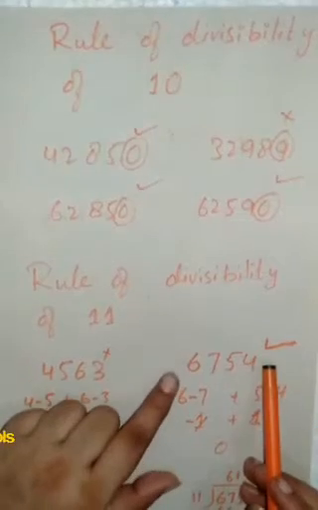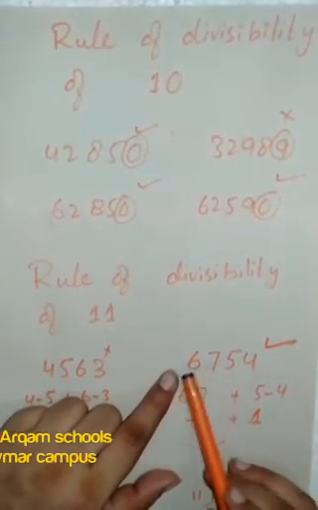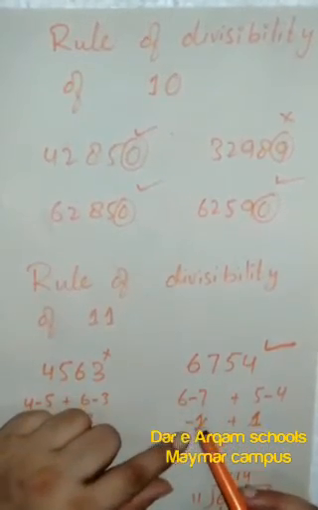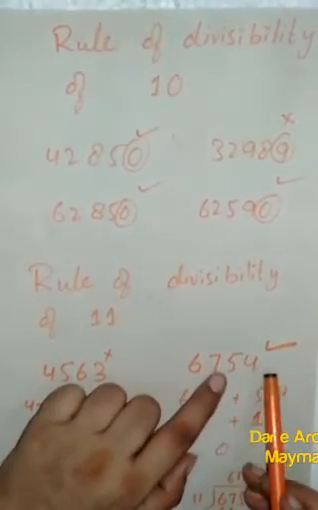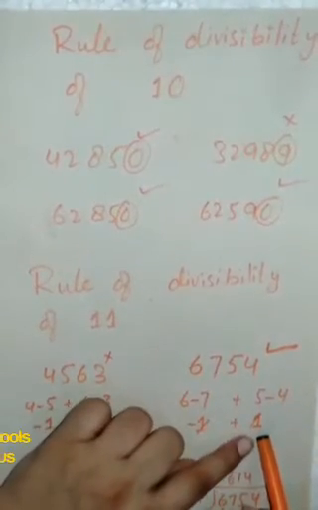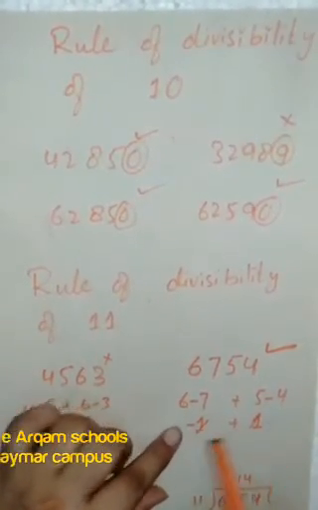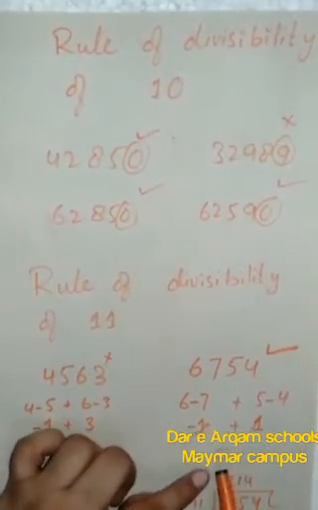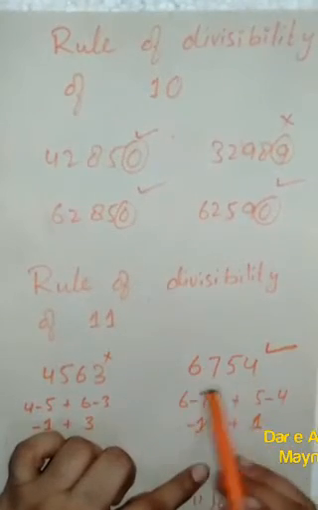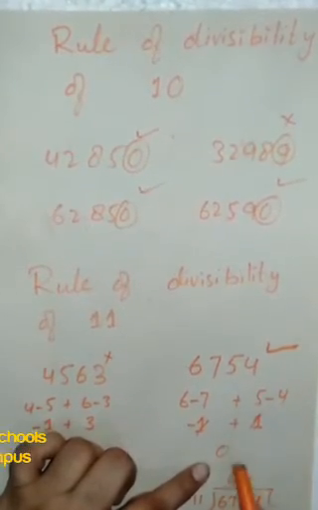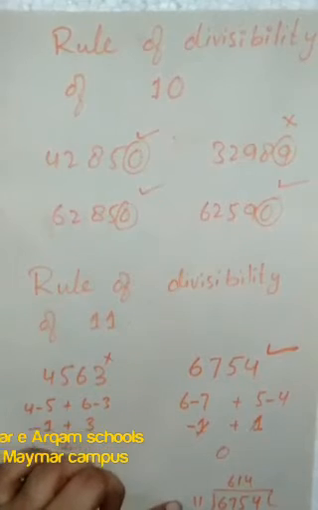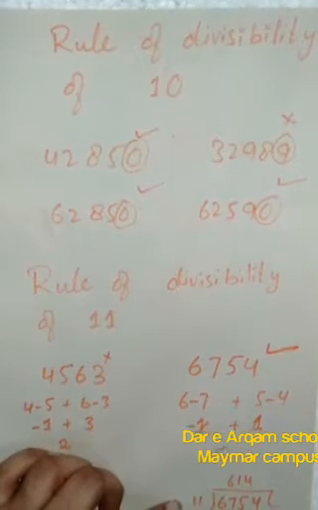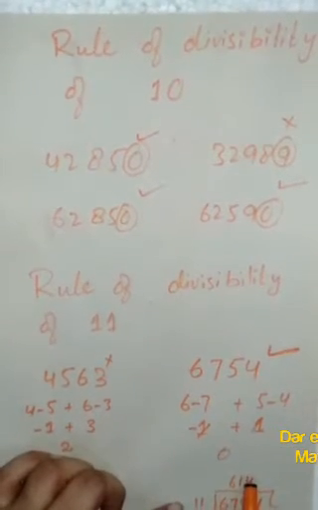For the next we have another number. Here we take the difference of 6 and 7. We get minus 1. And when we take the difference of 5 and 4, we have plus 1. Then we take the sum of these two numbers, which is 0. Minus 1 and plus 1 is 0. So this number will be completely divisible by 11. Now check this number by dividing by 11. You will see we get no remainder, so it is completely divisible by 11.